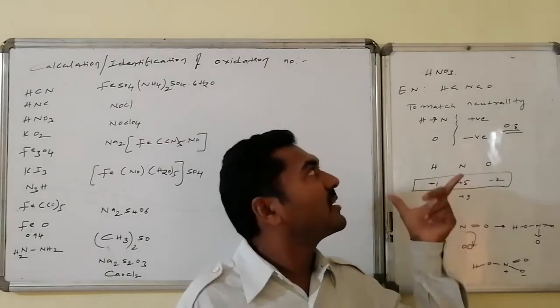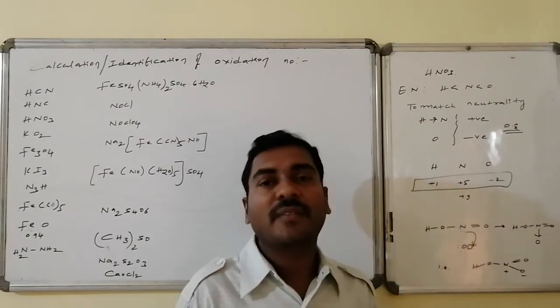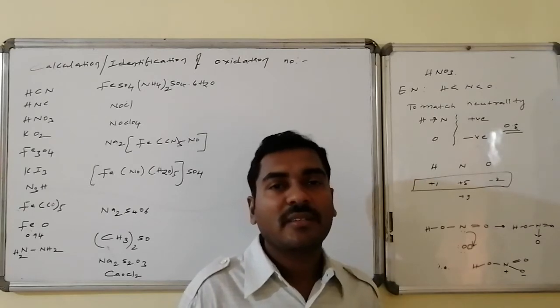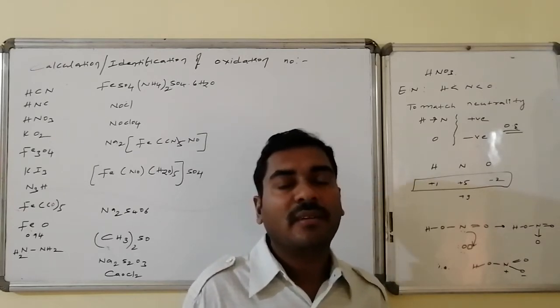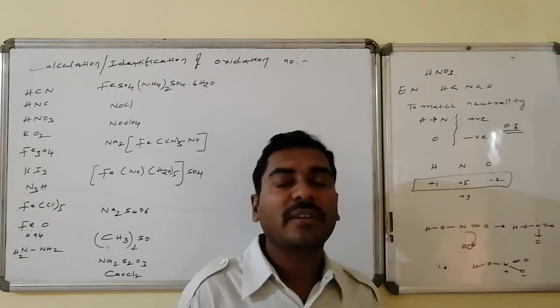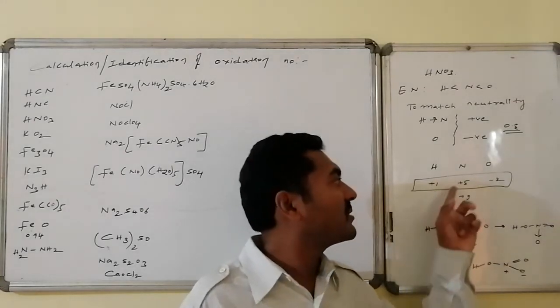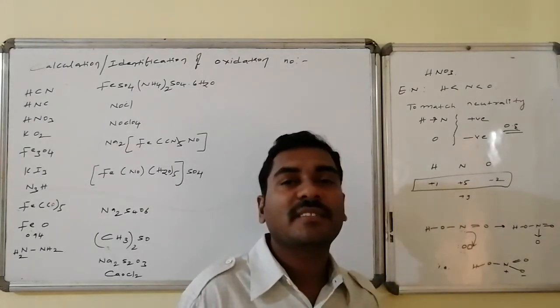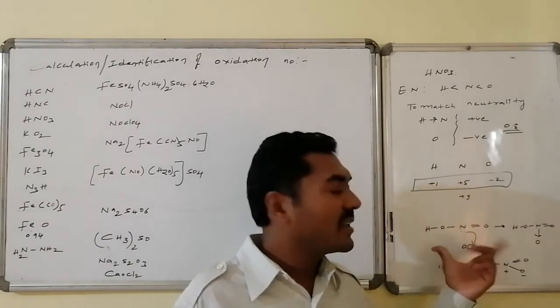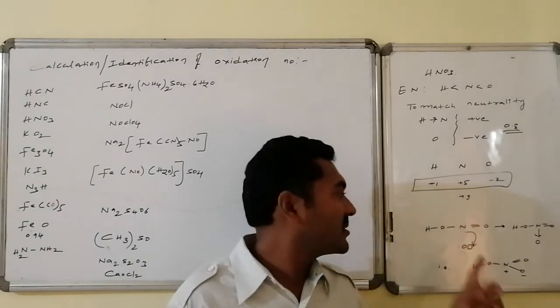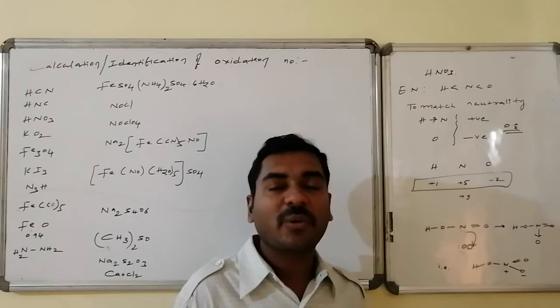But as for stoichiometric relations of quantities of the number of atoms are concerned, the match of the oxidation numbers for the atoms of elements in the compound can be hydrogen +1, nitrogen +5 and oxygen -2. The corresponding structure of nitric acid: nitrogen generally forms 3 bonds with 1 lone pair.